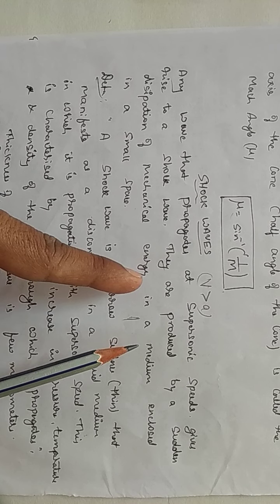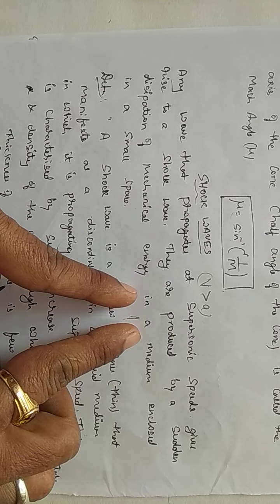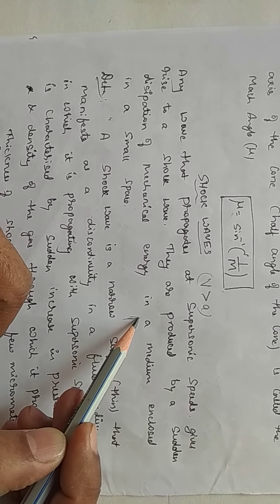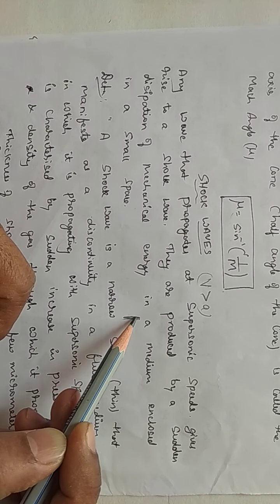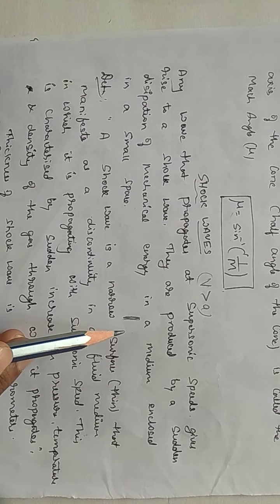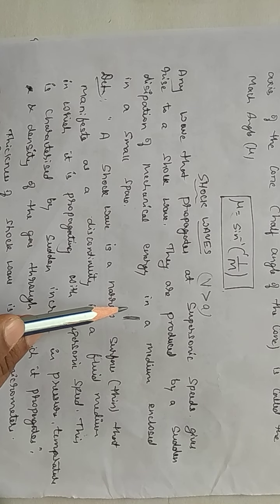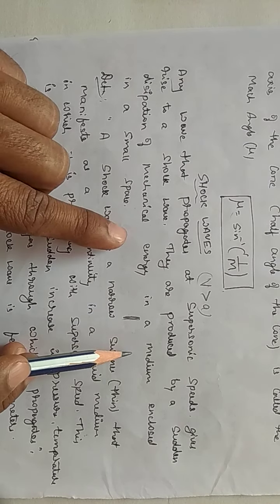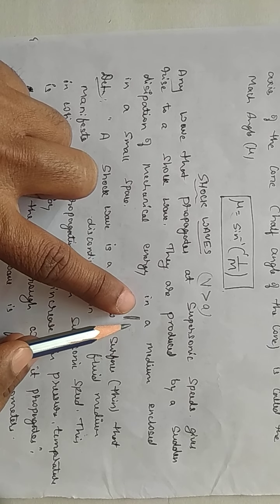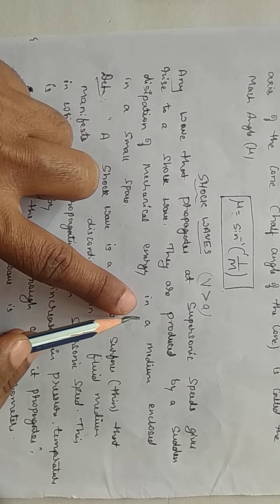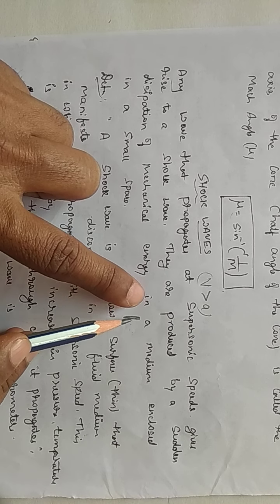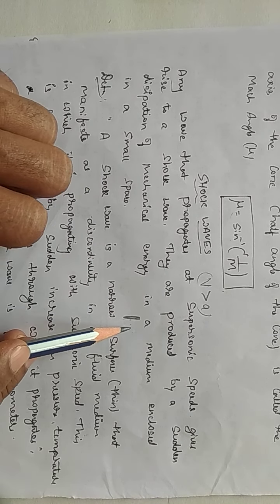In this small region, the air, suppose it is an air medium, the volume decreases suddenly due to this mechanical energy, and pressure increases. Due to this, the temperature in that particular region increases tremendously. So this is known as the shock wave.